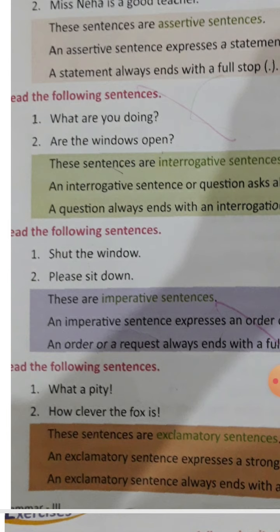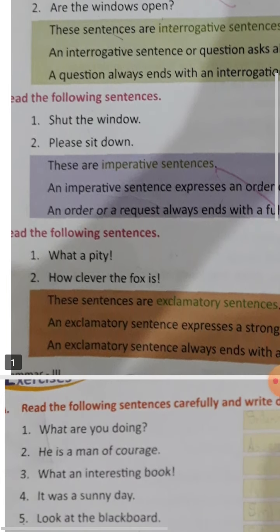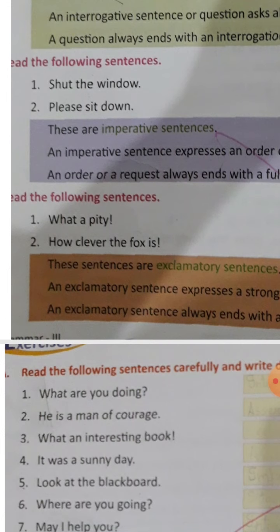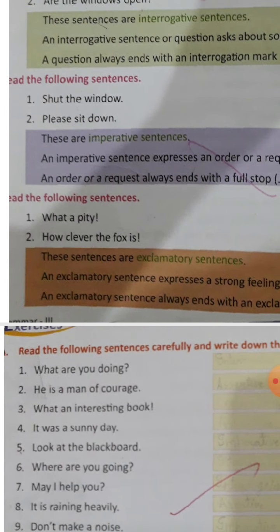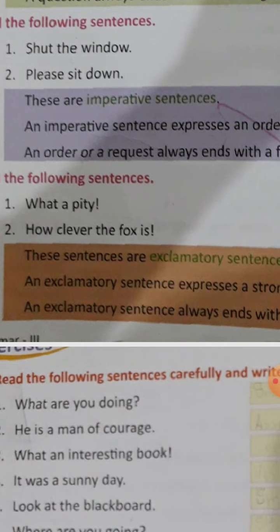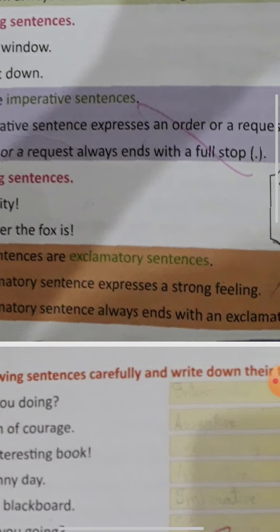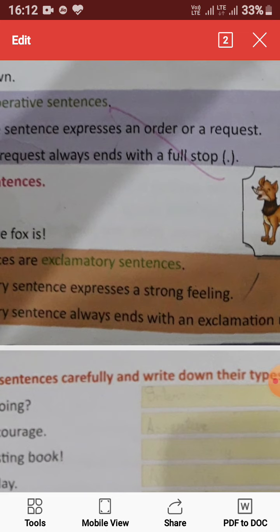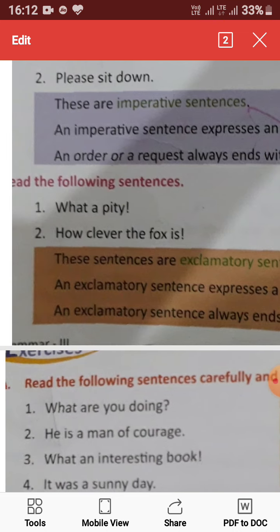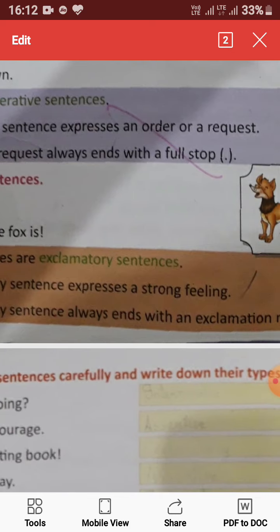After that, we will come to the last one. Here, see: What a pity. How clever the fox is. These sentences show some kind of strong feeling or emotion. It can be sad, it can be happy, or anything else, but it should have some strong emotion. These sentences are known as exclamatory sentences. An exclamatory sentence expresses a strong feeling. An exclamatory sentence always ends with an exclamation mark.